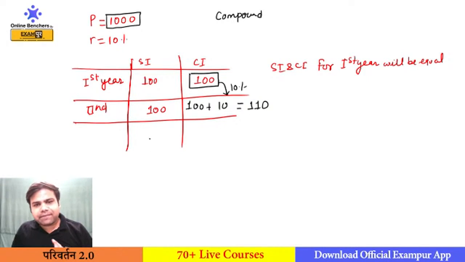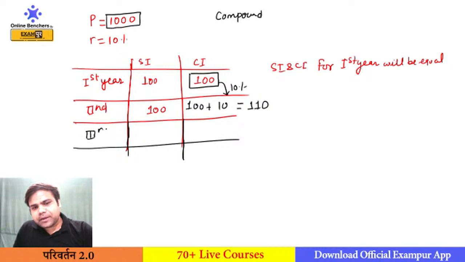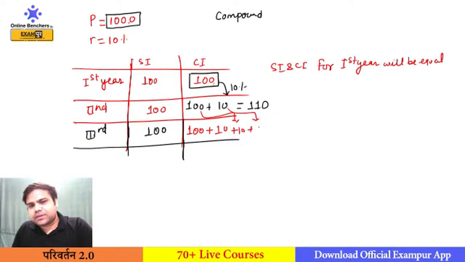Now why is this happening? I will explain this also, but first let me complete this table. In the third year, what will happen? SI will be 100, but in the third year, as you can see, there will be four amounts on which you can apply the 10% rate of interest. 10% of 1000 will be 100, 10% of this 100 will be 10, 10% of this 100 will be 10, and 10% of this 10 will be 1. So in the third year, your compound interest would be 120 plus 1, 121. So this is your compound interest for the third year.